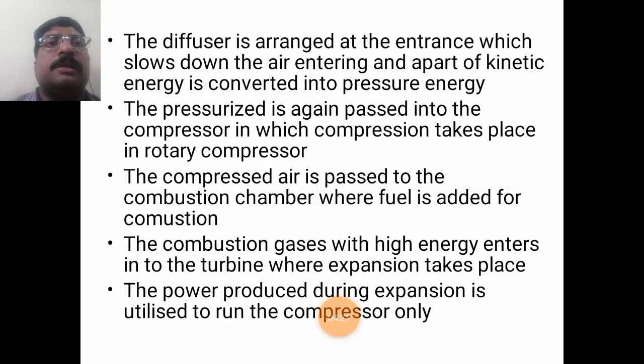The same points are here. The diffuser is arranged at the entrance, which slows down the air entering. A part of the kinetic energy is converted into pressure energy. So the atmospheric air which is flowing has high kinetic energy, and that high kinetic energy is converted into pressure energy in the diffuser.